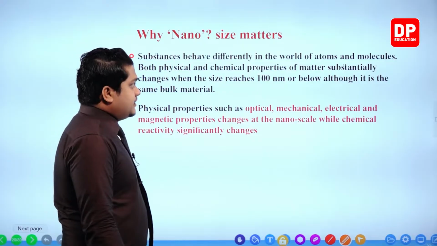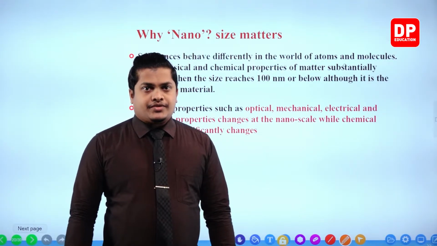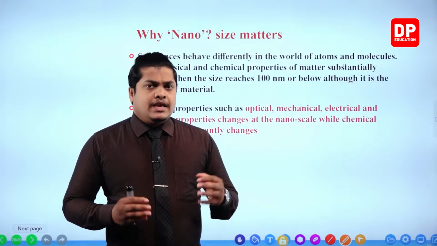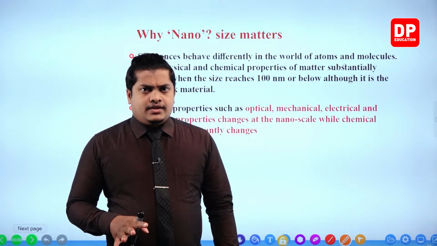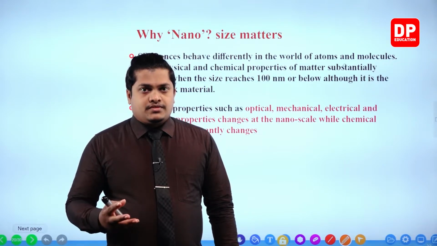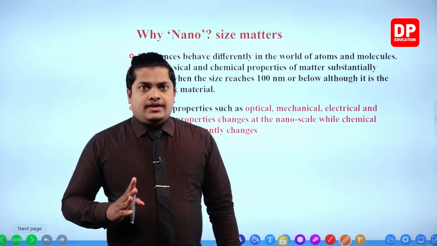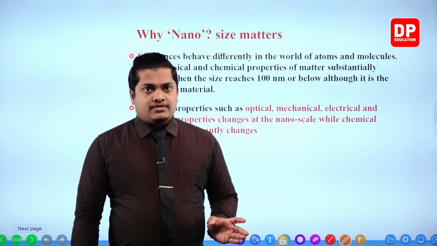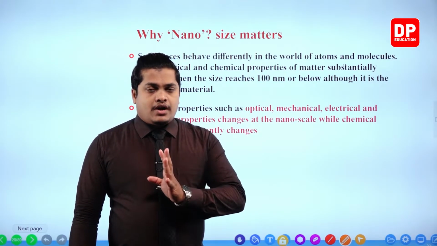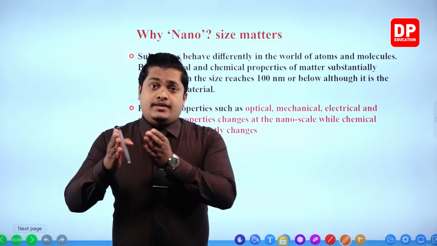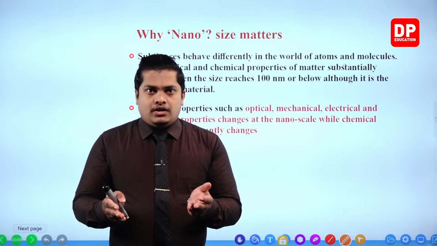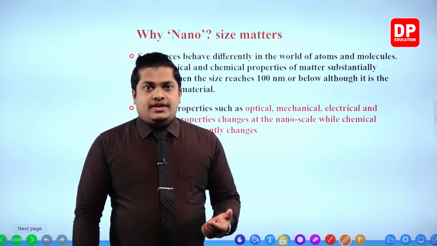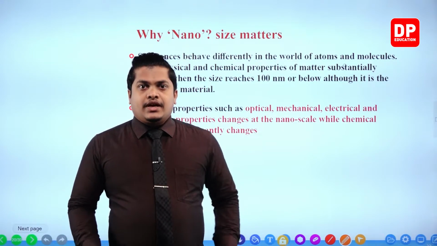Now the specialty here is that, my dear children, when you take a certain material, even though from the outside you can observe it as a macro substance, with a white color, when you go to the nanoscale of it, its properties are going to differ completely. If the outer structure is white in color, when you go to the scale of 1 to 100 nanometers, the structure changes into a different color. A totally different color can be observed.